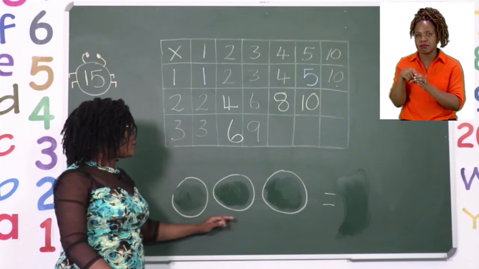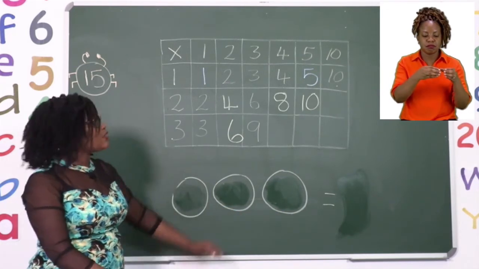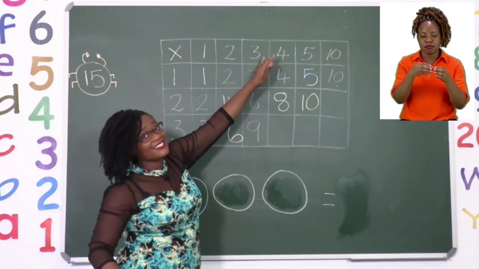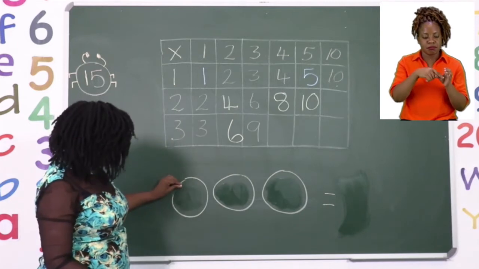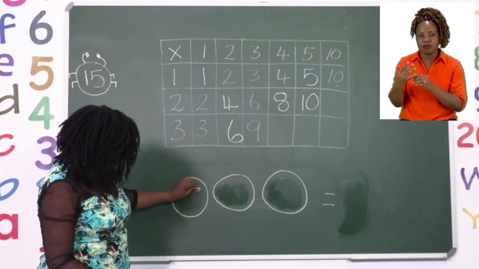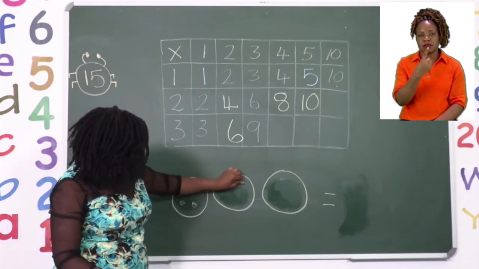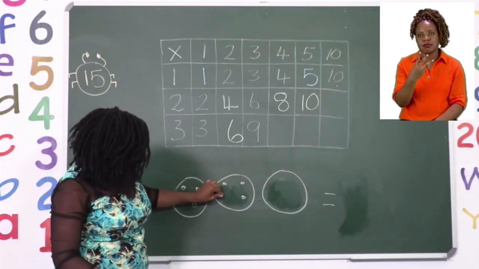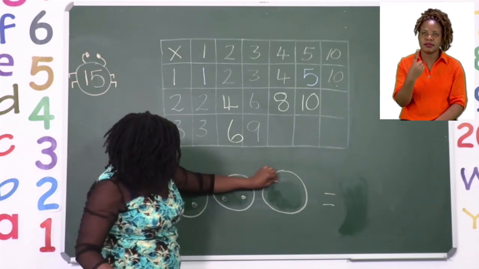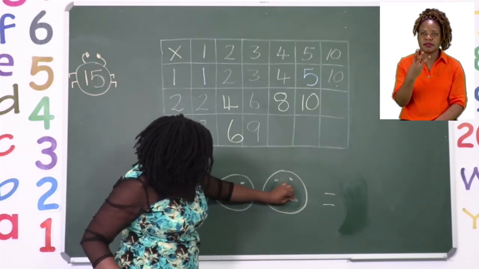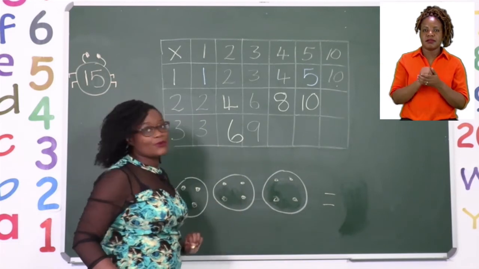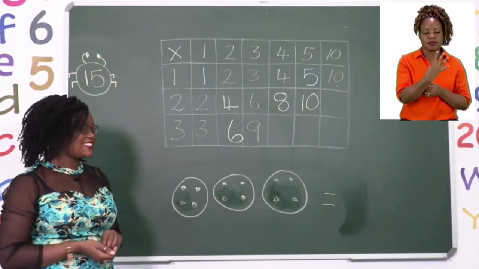So we have our 3 sets already, and this time we are putting 4 things in each of the sets. 1, 2, 3, 4. 1, 2, 3, 4. 1, 2, 3, 4. So we have put 4 things in each of the sets.